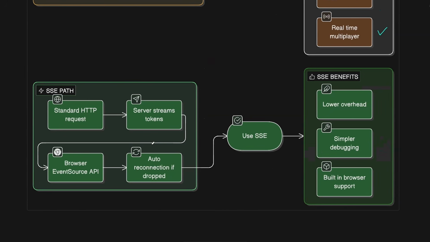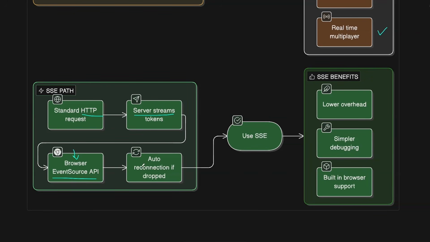That's why the better alternative here, and the one that usually all major AI chat products now use, is server-sent events and not WebSockets. One of the big advantages is that it still works over standard HTTP, and this way the server can start streaming tokens back to the user once they send us the initial prompt. The way it works is all major browsers have the EventSource API built in, and it allows us to have one-way communication from the server to the client to send events whenever they occur on the server.